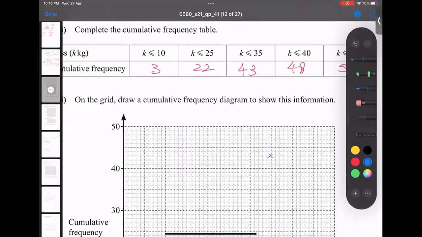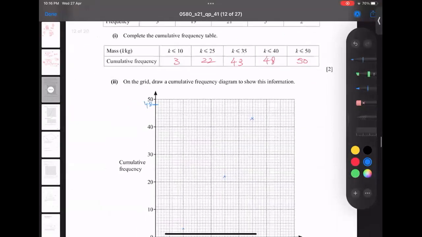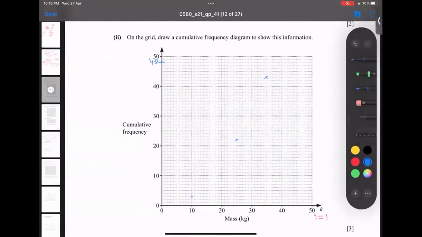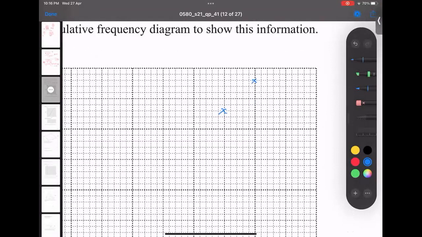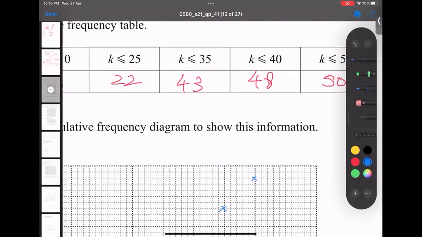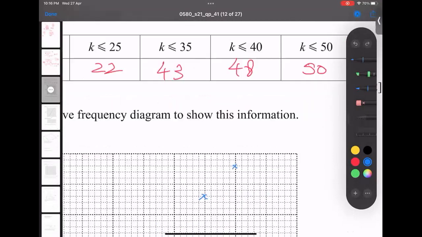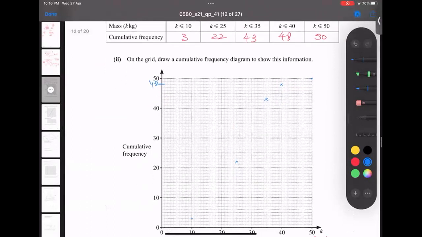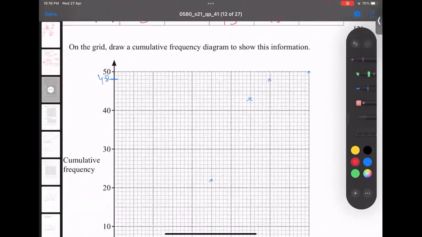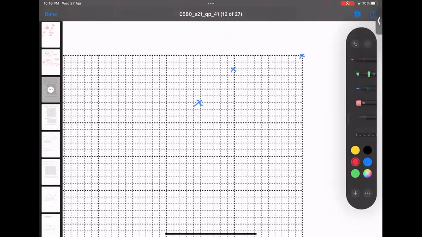Let's go for the second last, 40, 48. 48 from top 2 down. It means this is 48. And x is 40. X 40 is naturally here. It means I must make it here. And the last value 50, 50. Both are 50, 50, x and y. So this is 50, 50. So Alhamdulillah Rabbil Alameen. I hope you understood the way how I handle it and how to join it.